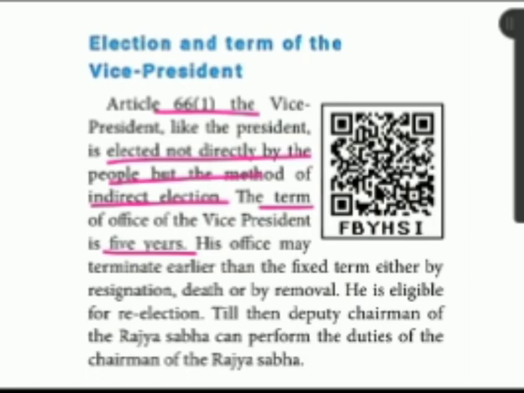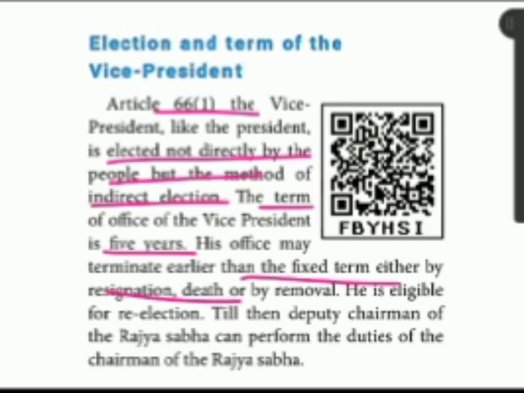His office may terminate earlier than the fixed term, either by resignation, or by death, or by removal. Sometimes, because of impeachment, they may remove him.